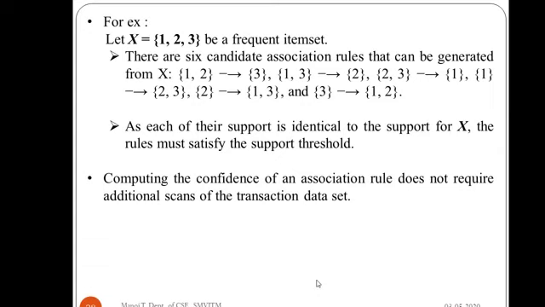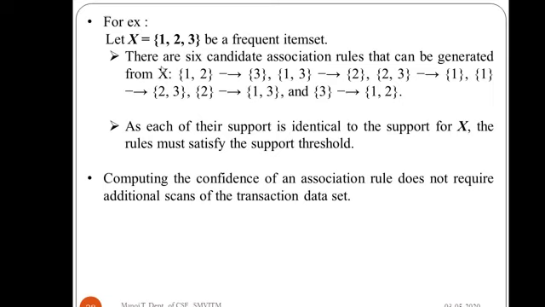Let us see an example for this. Suppose we take capital X equal to {1, 2, 3} as a frequent item set. Then there is a possibility of 2 to the power of 3 minus 2 association rules being generated from this.